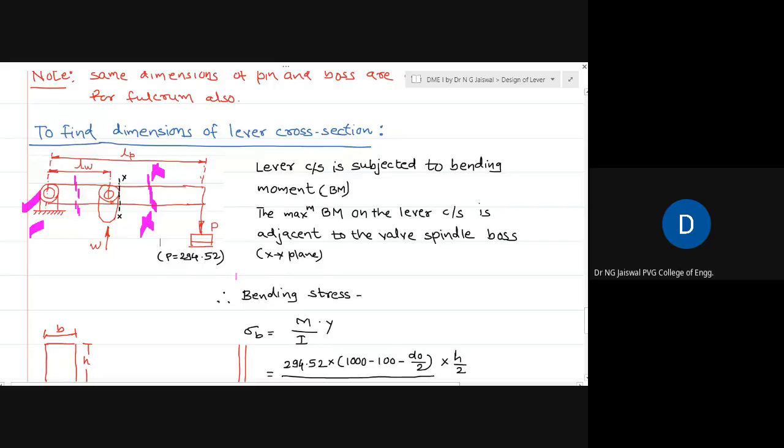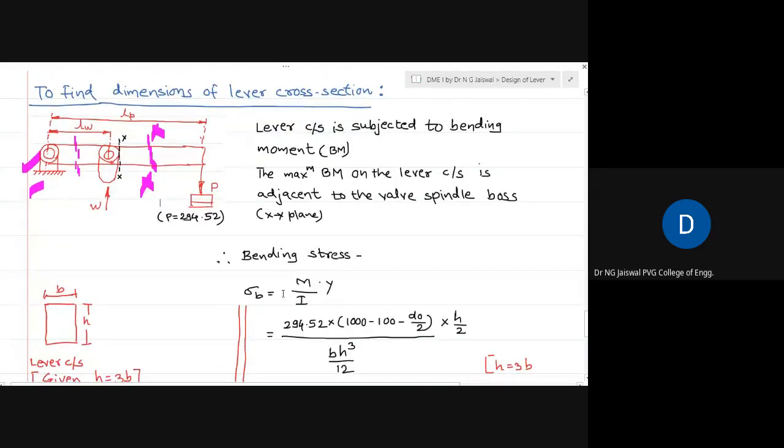So again, bending moment is there, it means definitely we will attempt to find the bending stress. Bending stress is equal to sigma b equals M upon I by y. What is M now? M is equal to, at this location, just concentrate on the XX section on this figure. The XX section is very near to the boss. Why? Just let me change the color of this.